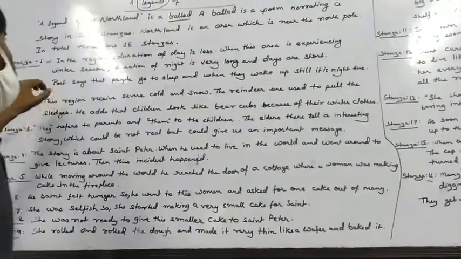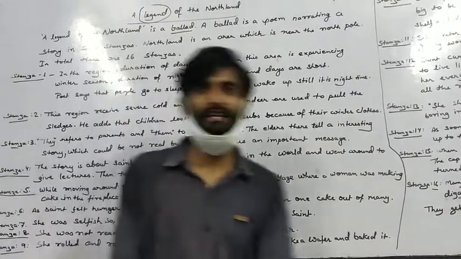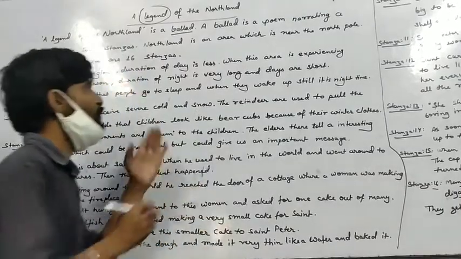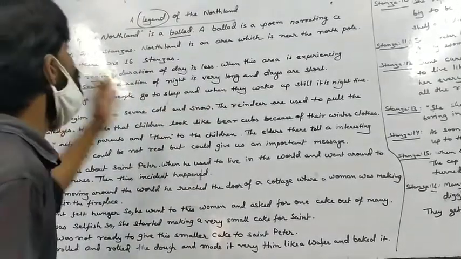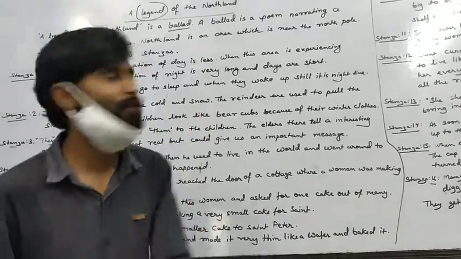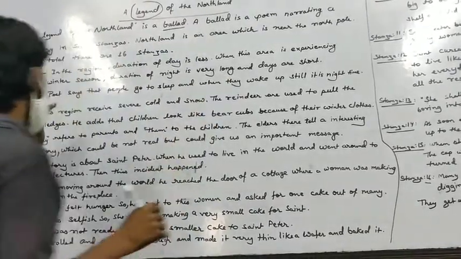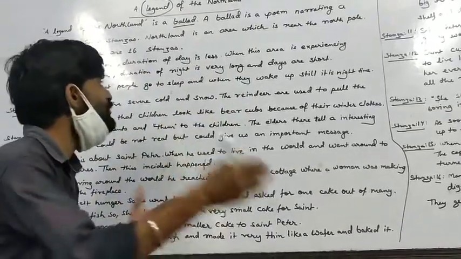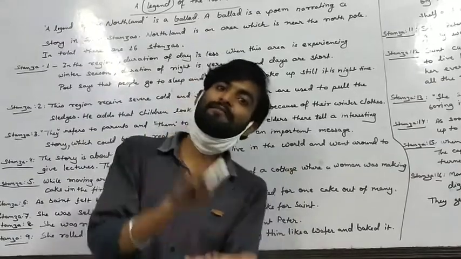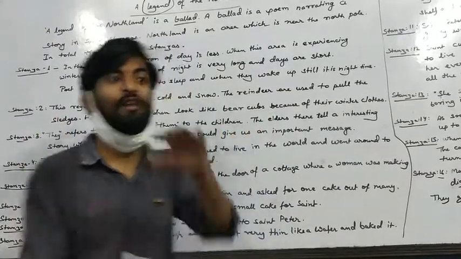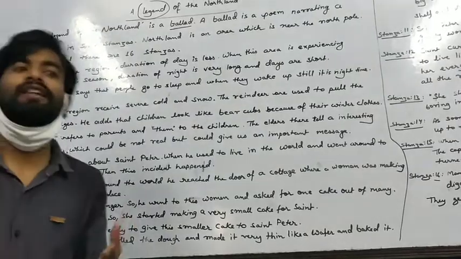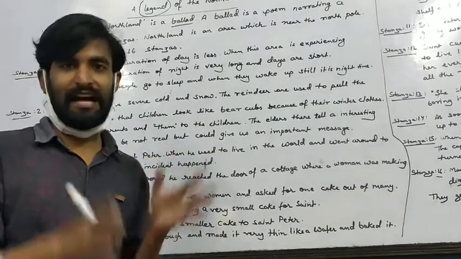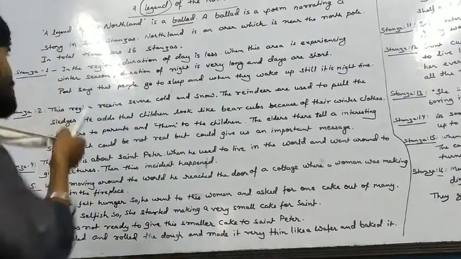When this area is experiencing winter season, you know that there is very little summer and most of the time there is winter season. So when the area is experiencing winter, the duration of night is very long and the days are short. To prove that, the poet says that people go to sleep, and when they wake up after sleeping continuously for 8 to 9 hours, there is still night time. This proves how long the nights are in the Northland region.